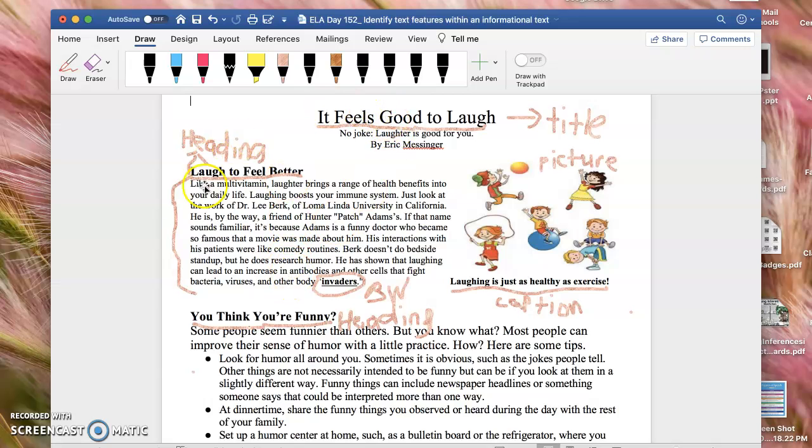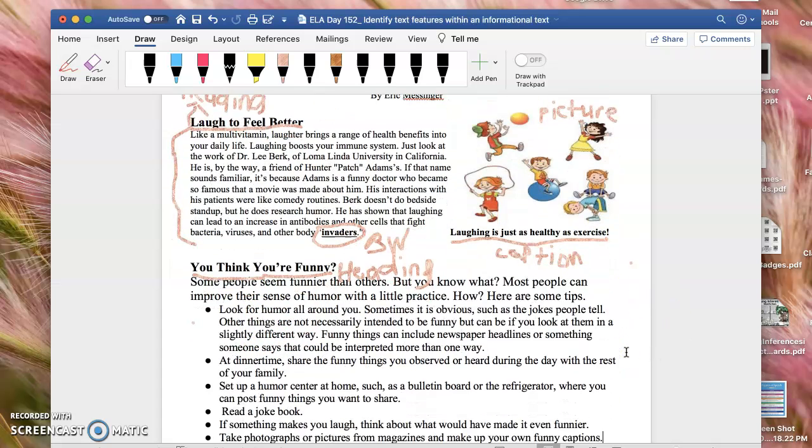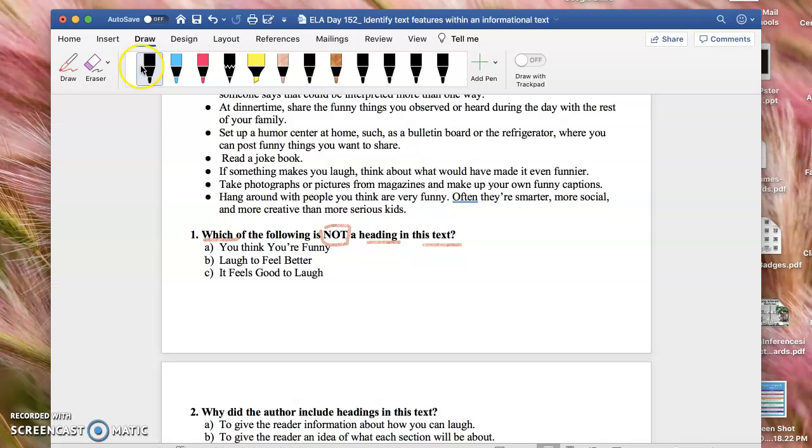Okay? These are the headings. A title talks about the whole passage. The headings only talk about the paragraphs. Okay? So which one is not a heading in the text? I know that laugh to feel better is a heading, and you think you're funny is a heading. And so C would be the answer because it feels good to laugh is not a heading in the text. That is the name of the text. Okay? Cool. Let's keep on reading.